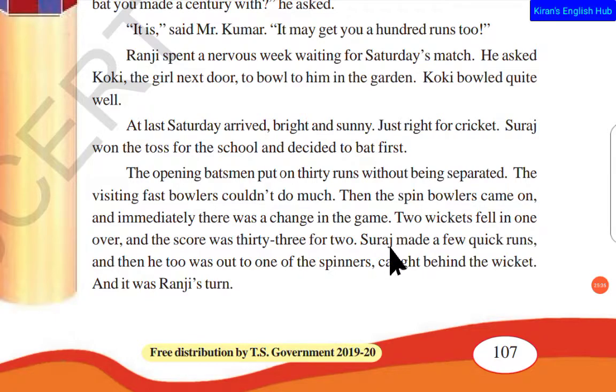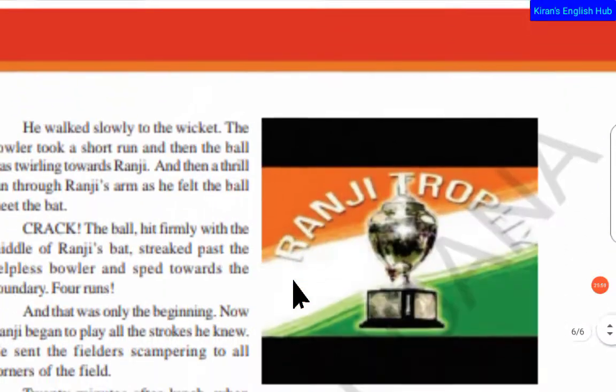Suraj made a few quick runs, and then he too was out to one of the spinners, caught behind the wicket, and it was Ranji's turn. Just like the others, Suraj was also out to the spinner's ball, and after Suraj, it is Ranji's turn, right? So let us see what Ranji did here.